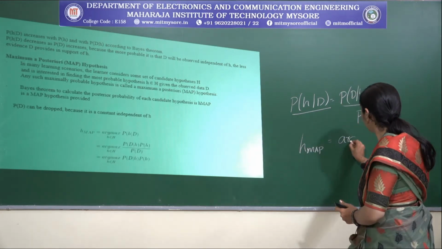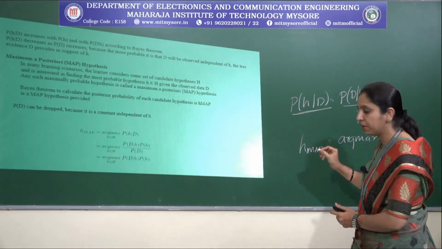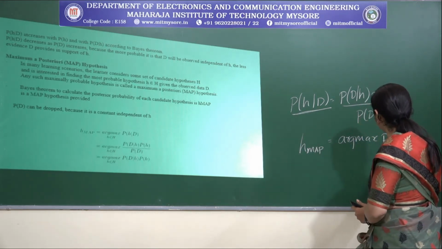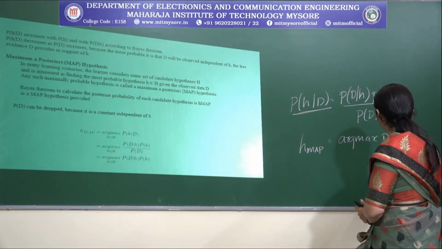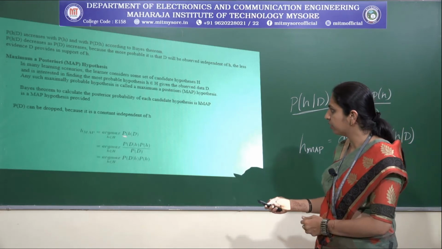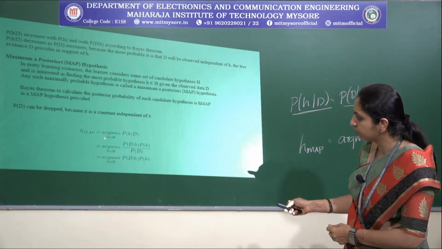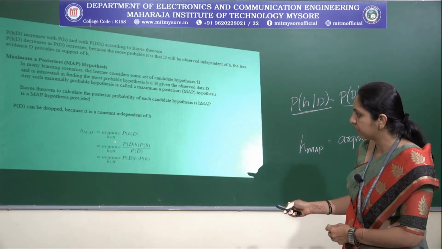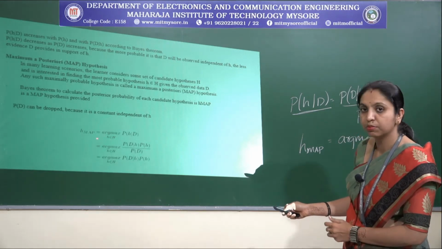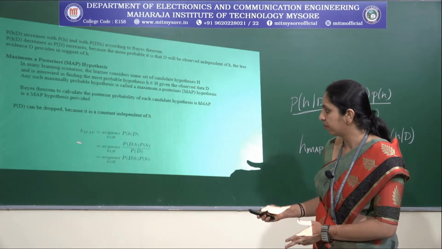So here, argmax of what? Max of this probability of H given D. That is what you can see in this equation. Look at this equation: small h belongs to capital H, because small h indicates the most probable hypothesis, and capital H indicates the set of candidate hypotheses.